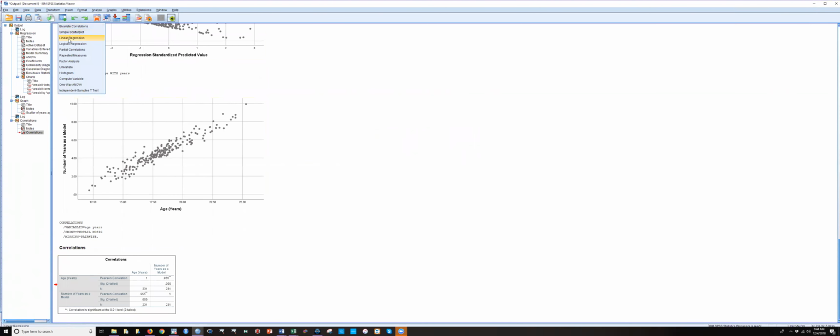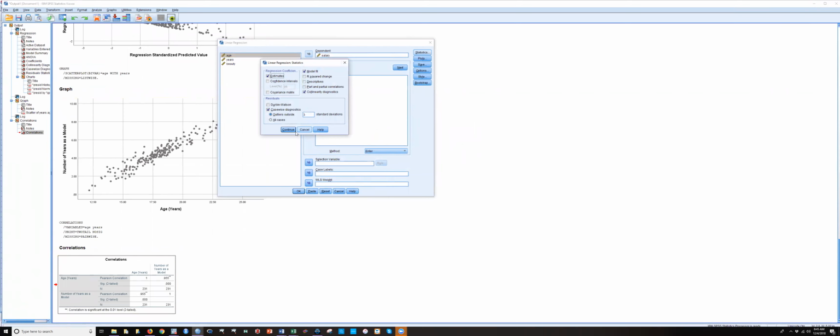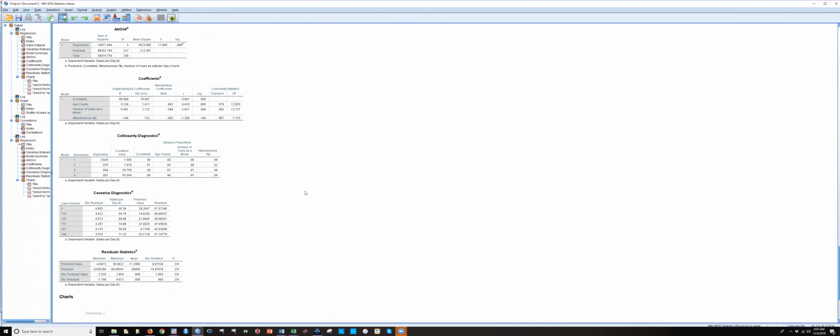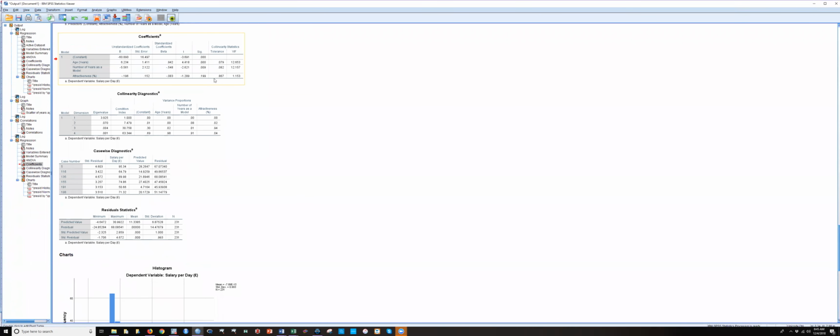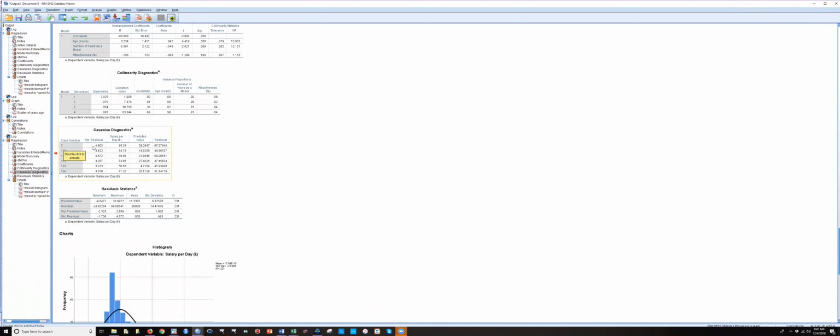So let's run the regression again. I'm going to do it all again. All the other options that I did before, they're still saved, right? So I'll do it again. So you can see here that the model is not valid, okay? There is multicollinearity going on here. You can see here in the case-wise diagnostics, there are some really high residual values.